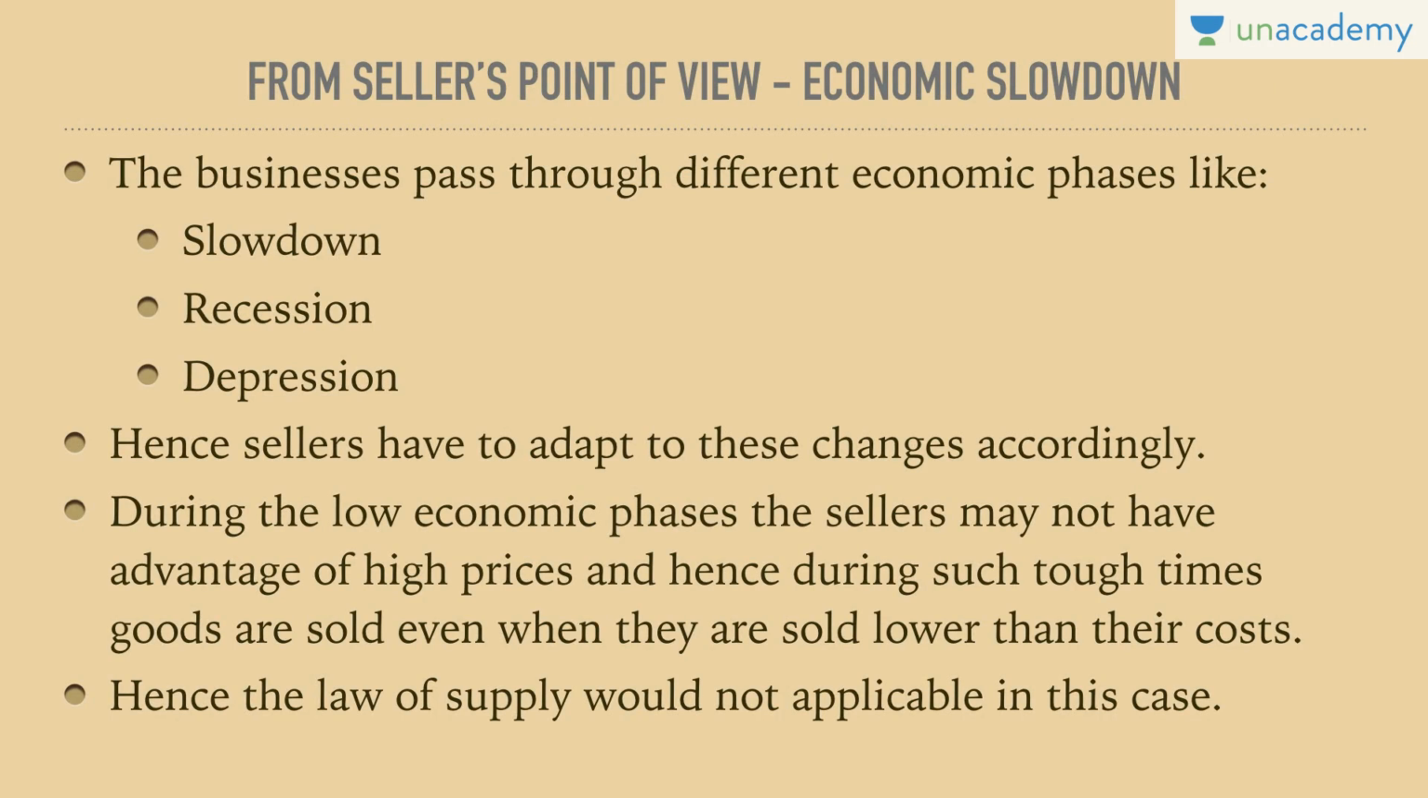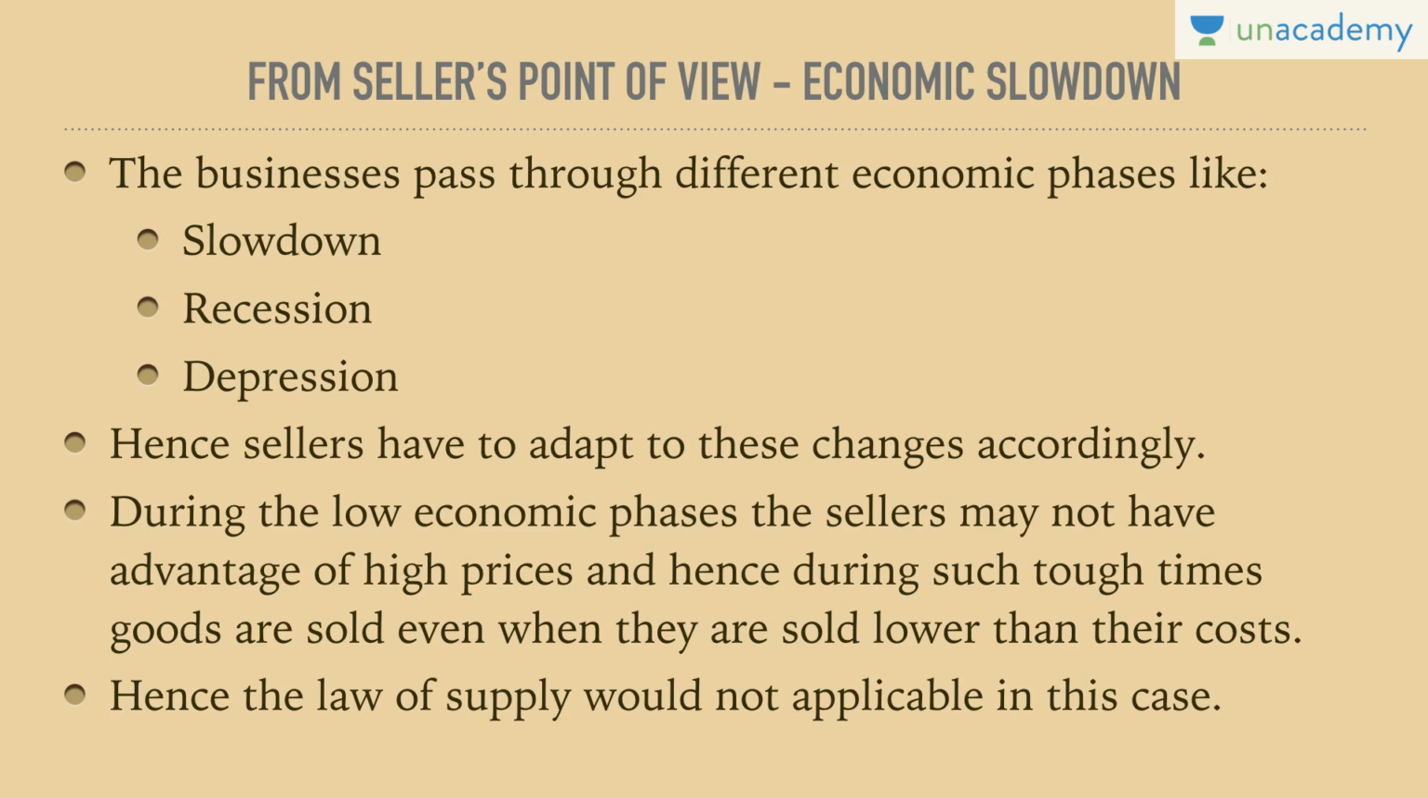Next, coming to economic slowdown from the point of view of seller. Economic slowdown may refer to many things. It may refer to slowdown, it may refer to recession, it may refer to depression. So businesses pass through different economic phases like these: slowdown, recession, depression. Hence sellers have to adapt to these changes accordingly.